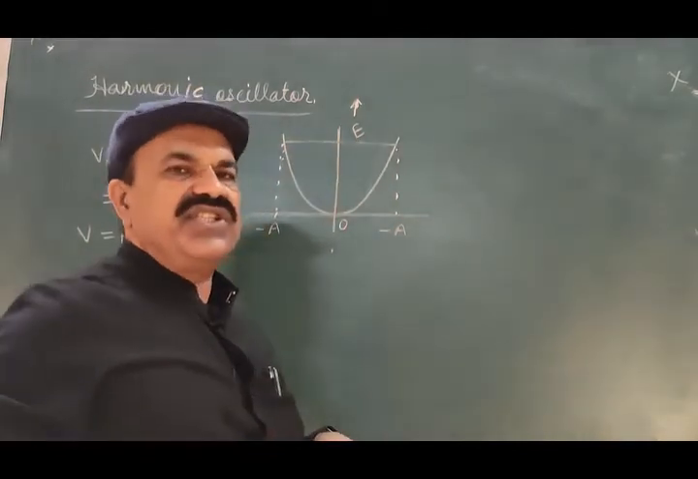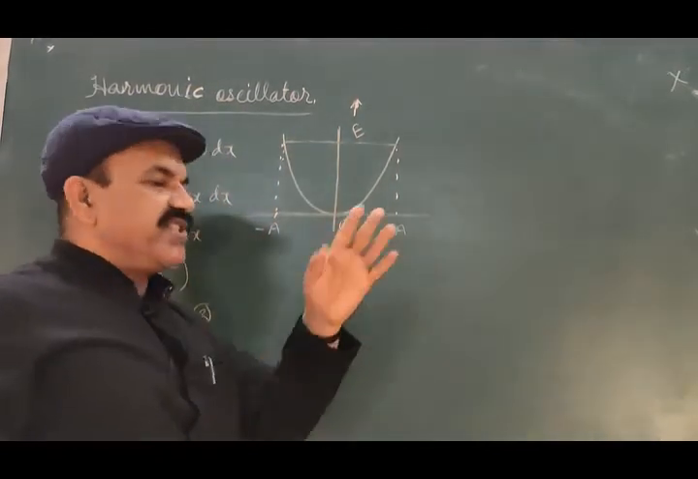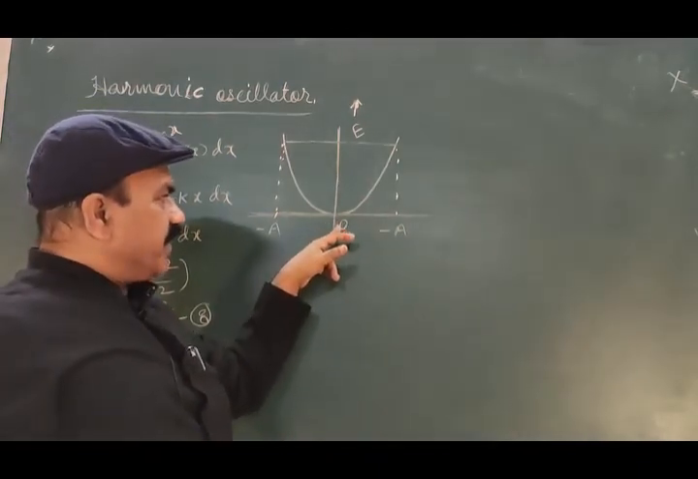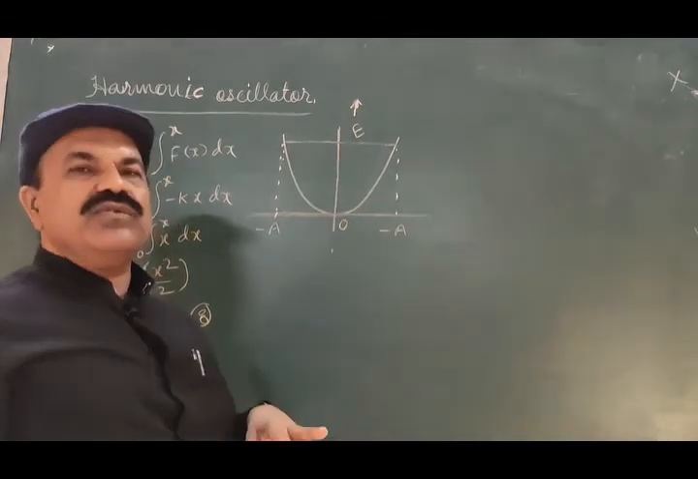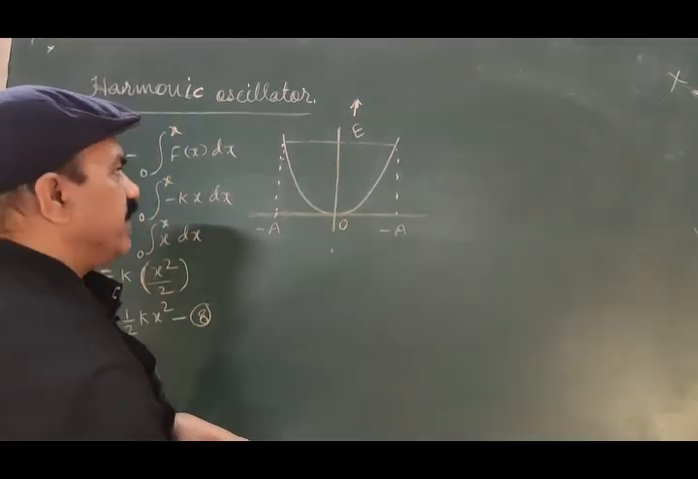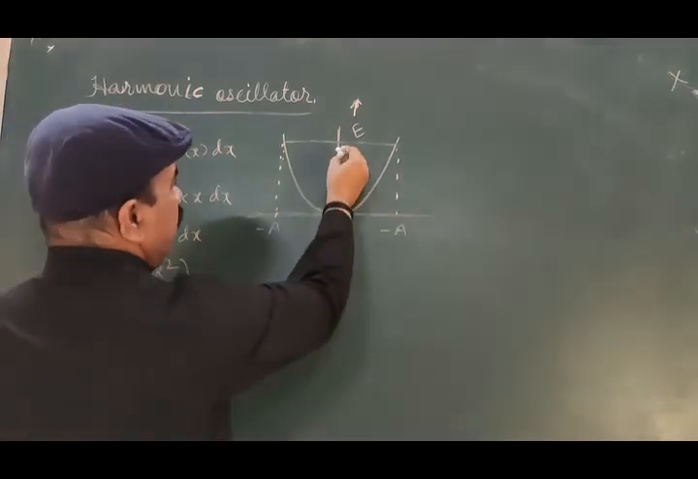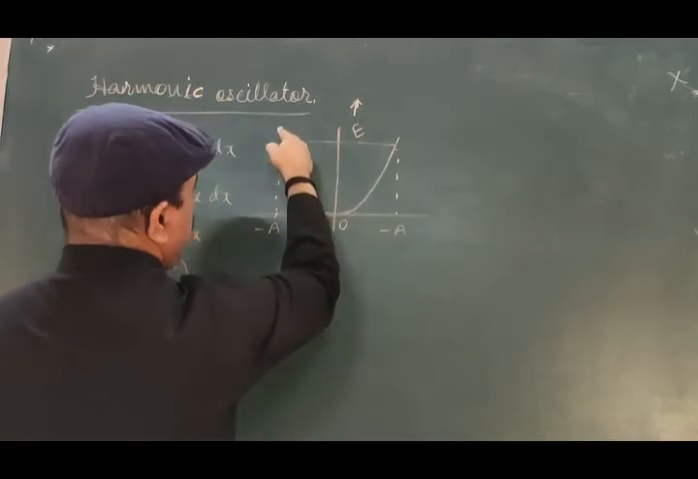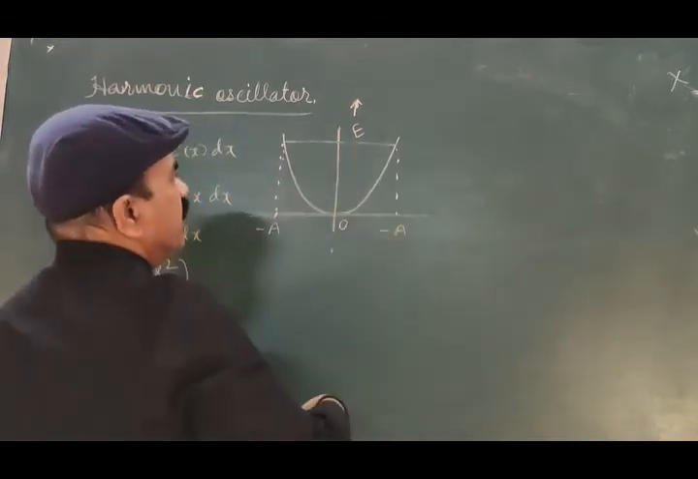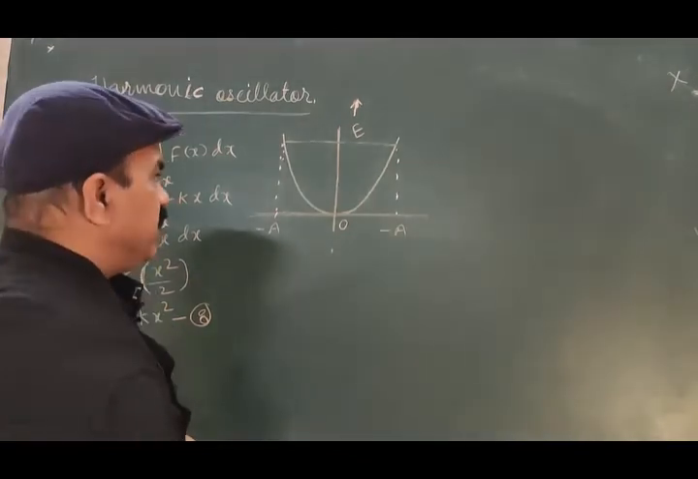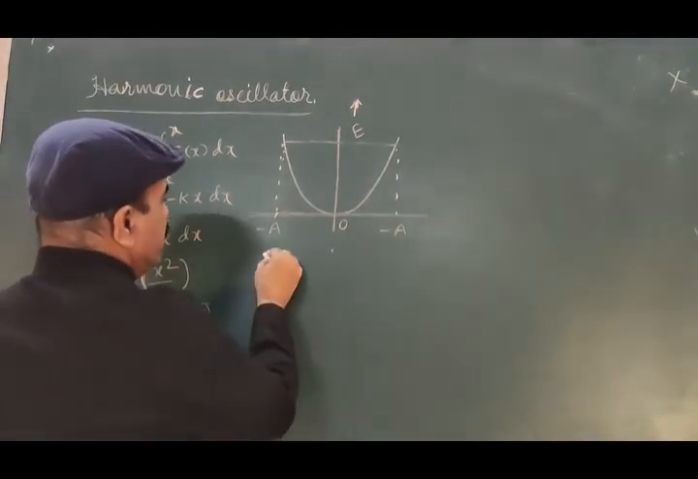Y-axis is taken as energy axis, x-axis is taken as distance axis. Here it corresponds to the mean position or equilibrium position. Now the particle is performing simple harmonic motion between these two extremes. This is the mean position, and what is the potential energy here?